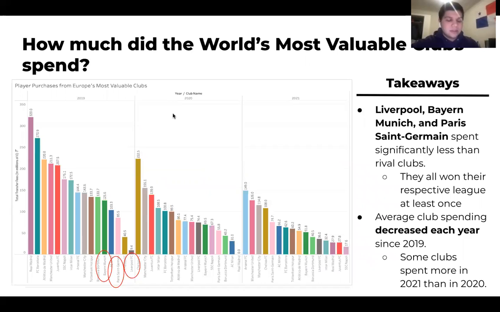We also want to see how the most valuable clubs in the world perform, as they're the biggest. They usually have the biggest fan bases, the biggest global brands and purchasing power. So we can see that clubs like Bayern Munich, Paris Saint-Germain, and Liverpool, which are within this 15, didn't spend at all compared to their rivals, and they all won their respective leagues, which was a really good takeaway. And we also see that the average spending in all 3 years decreased during the pandemic, and it hasn't risen up to pre-pandemic levels in 2021.